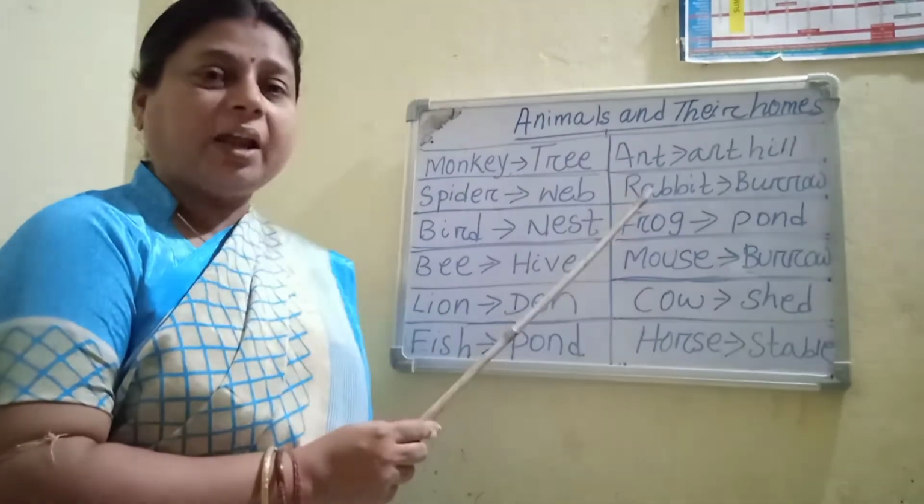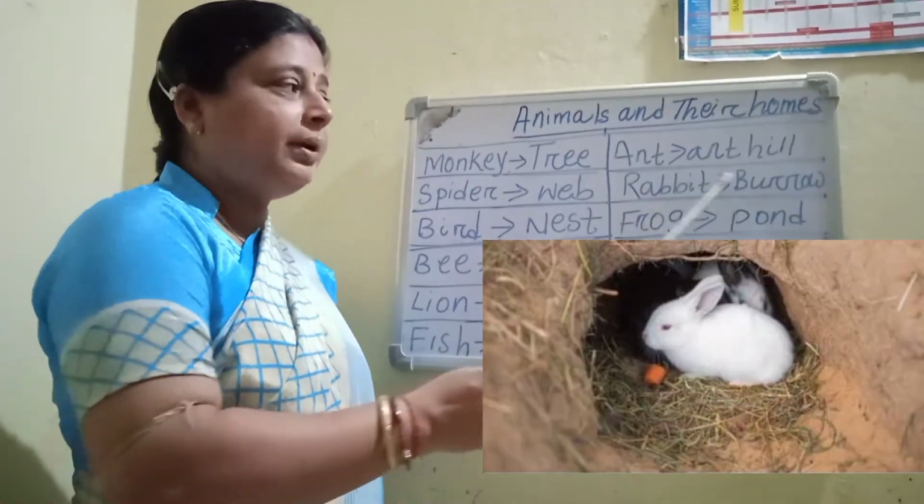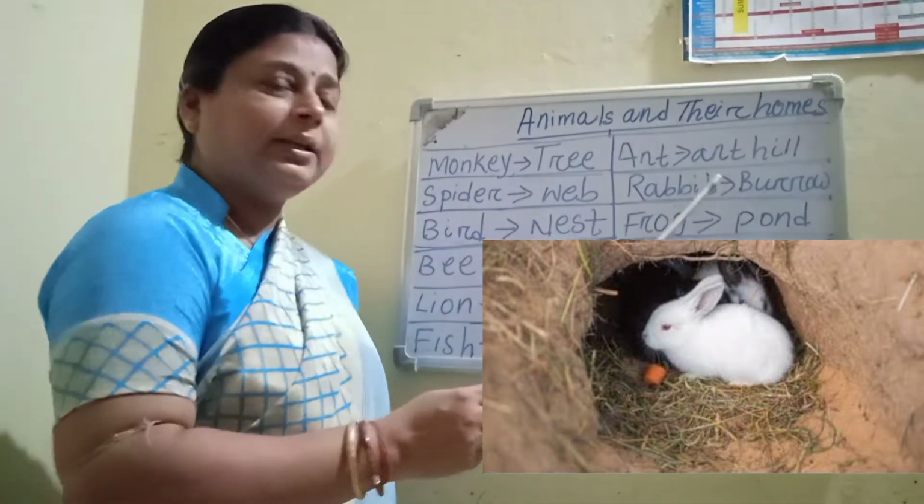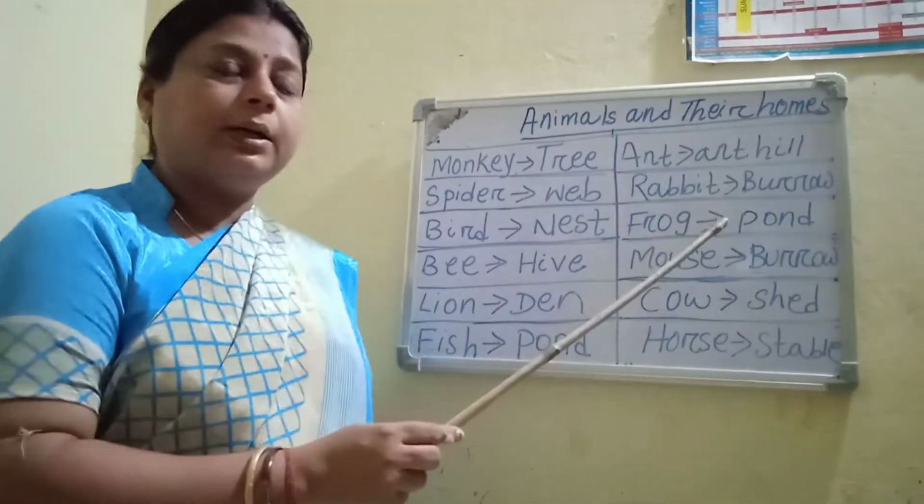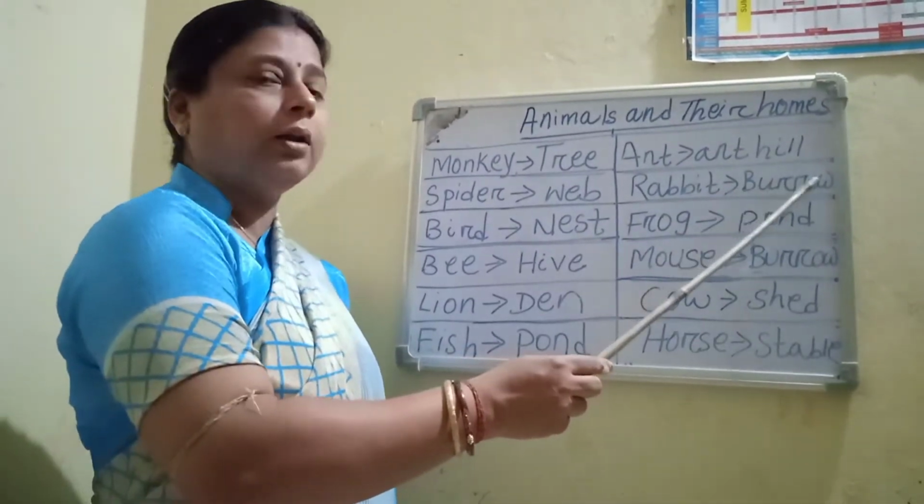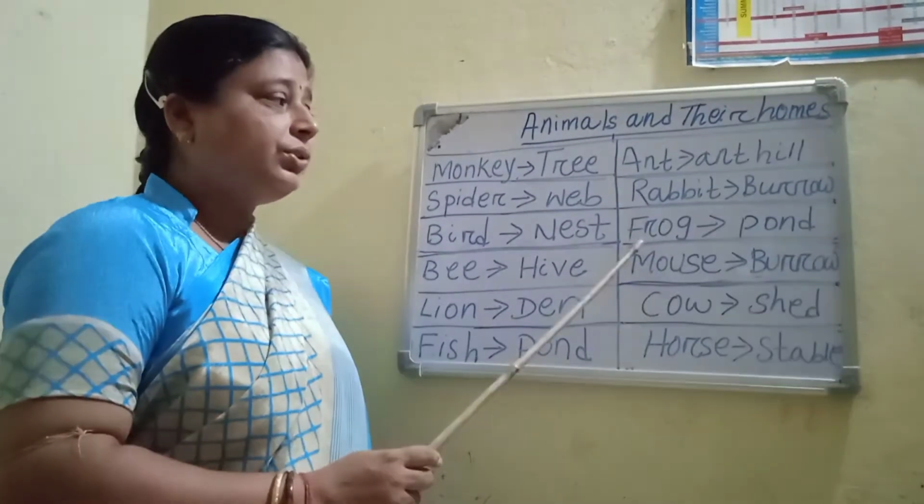Next one, rabbit. Rabbit lives in burrow. What is the spelling of burrow? B-U-R-R-O-W, burrow.